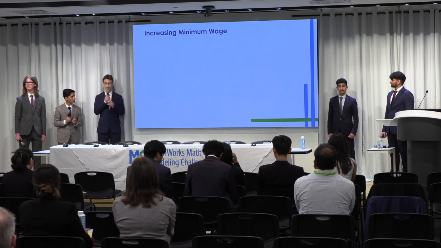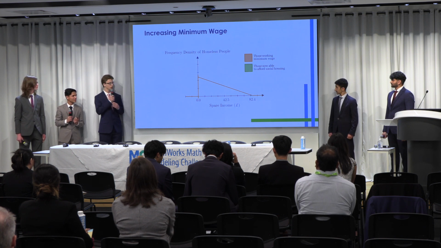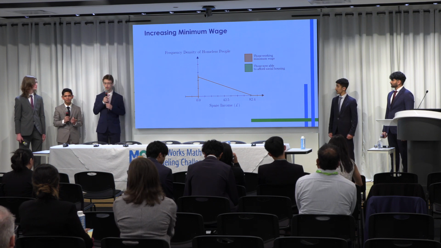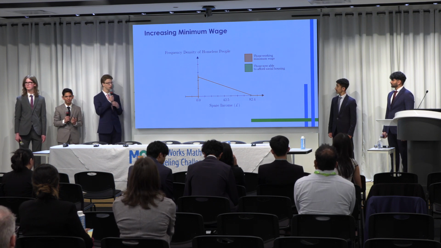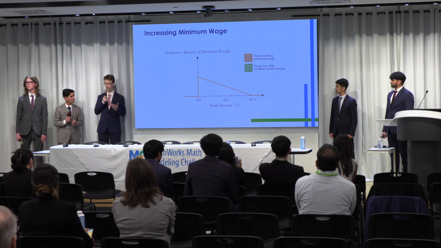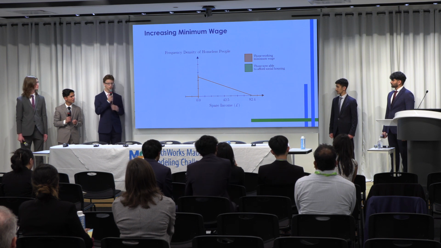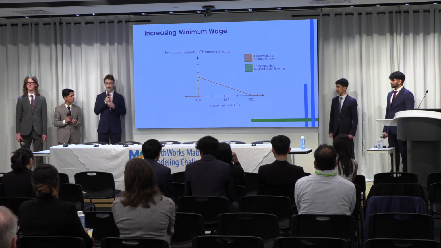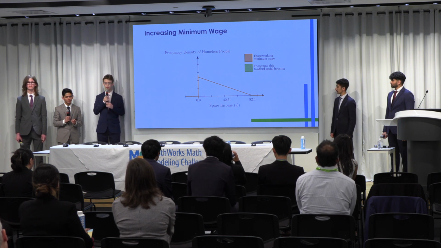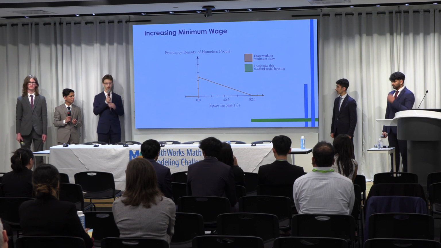Our final assumption is that cost is going to be the limiting factor for our model. Now looking at the model itself, we begin by defining a distribution of frequency density of homeless people against spare income per week. That is income after critical expenses in order to keep the homeless person alive, such as food. We expect this to have a high density around 0, as most homeless people are living day to day, and a decreasing density until you reach a figure of 82.4. This is the average social rent according to UK government statistics.